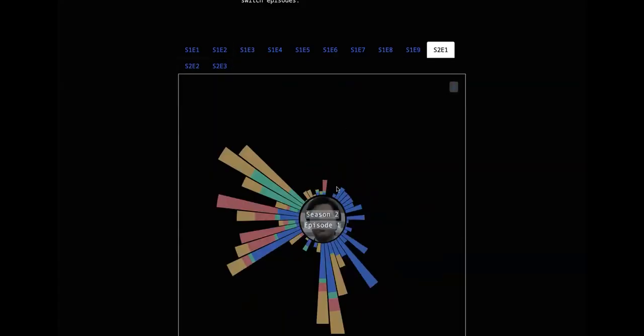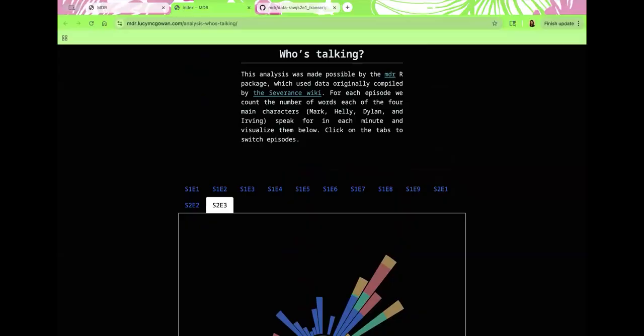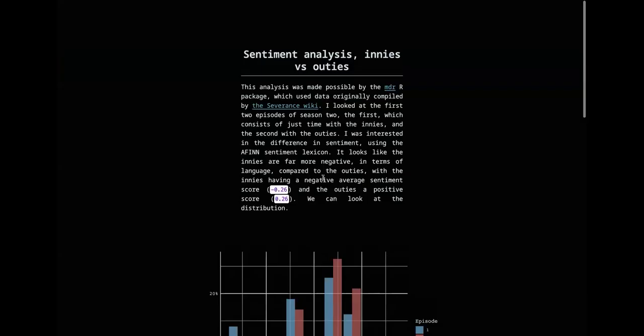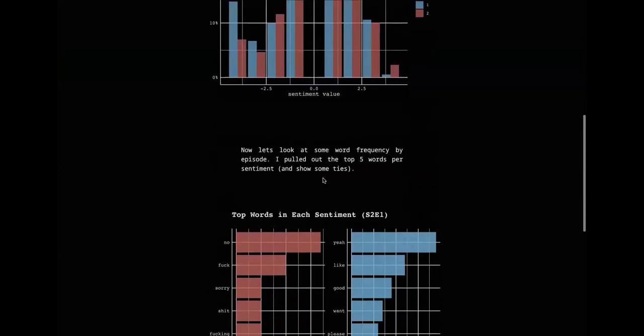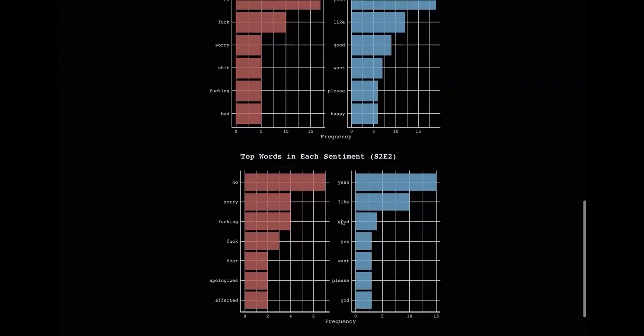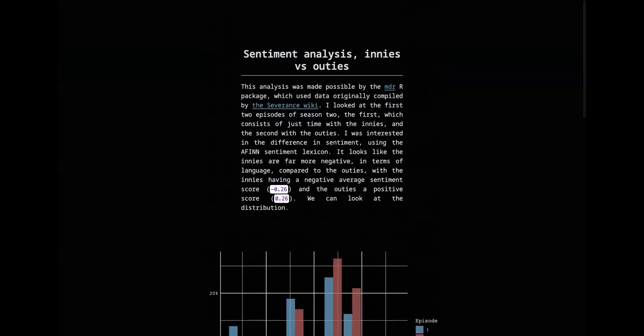This is kind of neat because the whole beginning of season 2, episode 1 is just Mark. He's the only one speaking, and then you start to see that the rest of the characters come into play. So anyways, this is an example of the kind of analysis that I could do with that transcript data. I also did a couple of sentiment analyses. So this was just looking at different types of characters and how they were feeling. And so I pulled the different words and mapped them using those different sentiment lexicons.